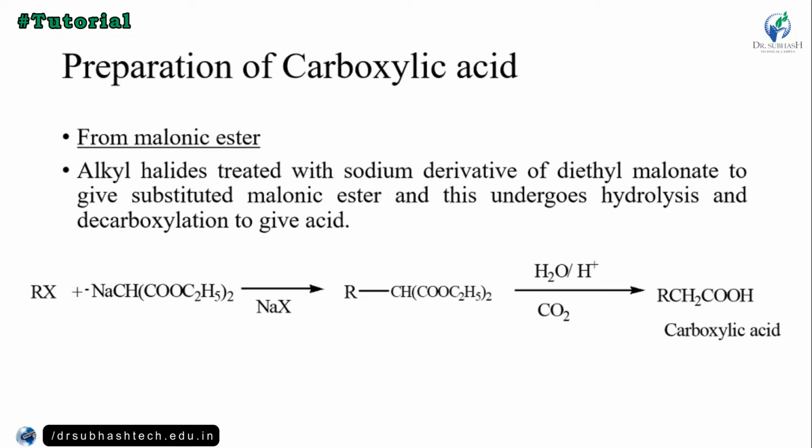So first one alkyl halide and diethyl malonate, and NaX, sodium halide, is removed. The alkyl group is attached to the diethyl malonate, and then H2O and H plus are added, and CO2 is removed, so we get the carboxylic acid.